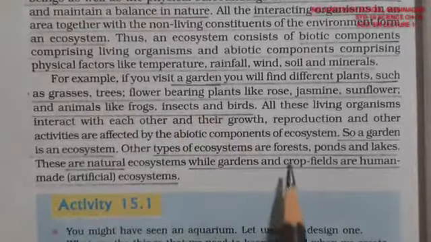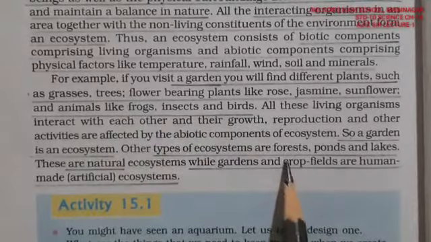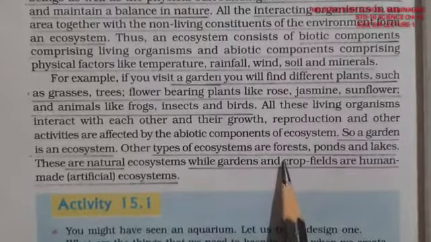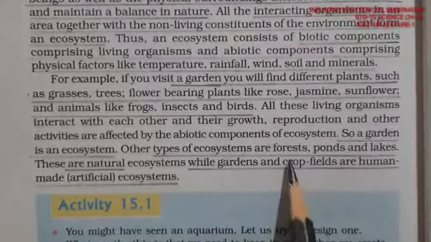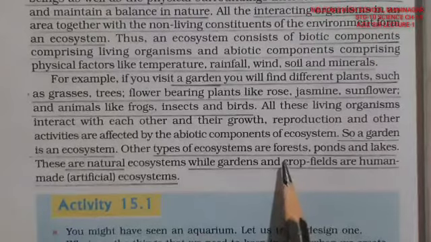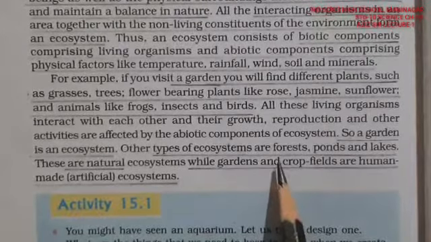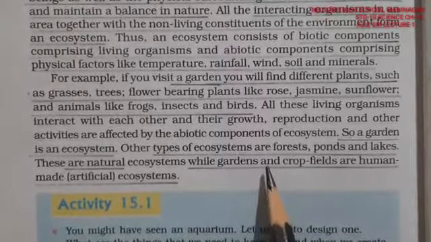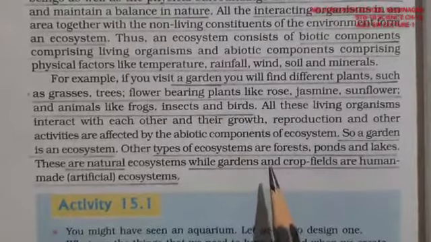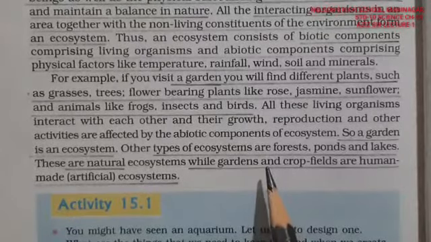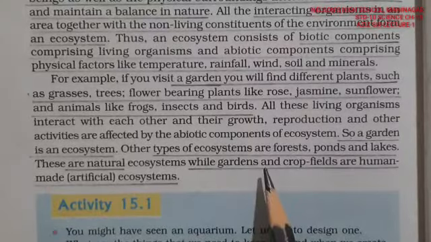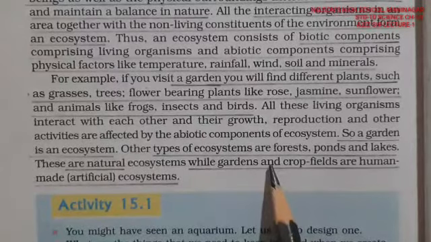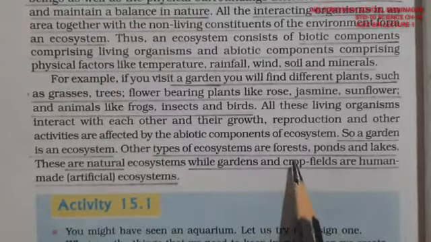Other ecosystems are, forest is an ecosystem in its own right. Certain areas, suppose the Gir forest. The Gir forest itself is one ecosystem living in its surroundings. That means the animals living there are dependent on that forest, and the forest is dependent on the other things and animals. Plants are dependent on animals, and animals are dependent on plants, interacting with each other and with their surroundings. Surroundings include liquid, that is water, air, and solid, that is earth. And whatever they extract from these things helps them for their survival.